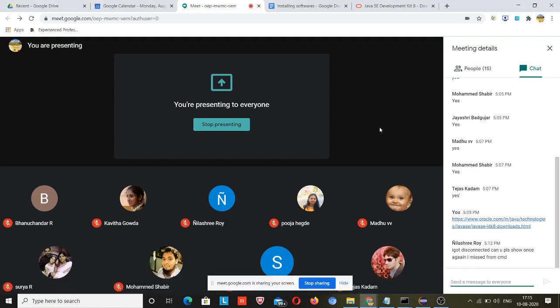But one thing, if you want an IDE to code, you can code on Notepad as well, but that is not relevant nowadays. We normally use an IDE. So we just need to download that IDE and start working. I have already shared the link, and you guys have those links. Download that, install that.